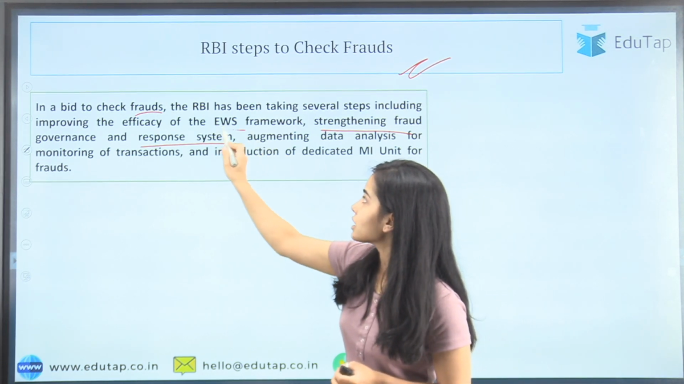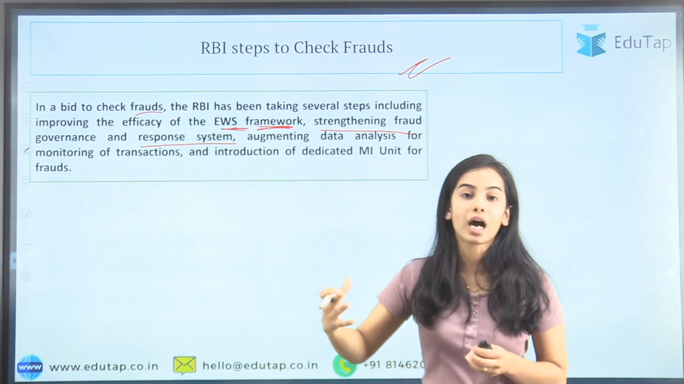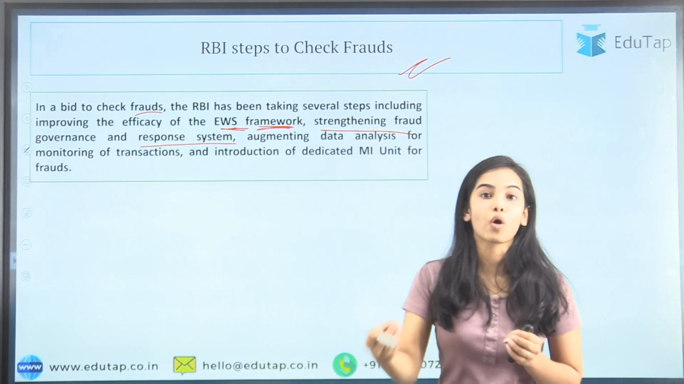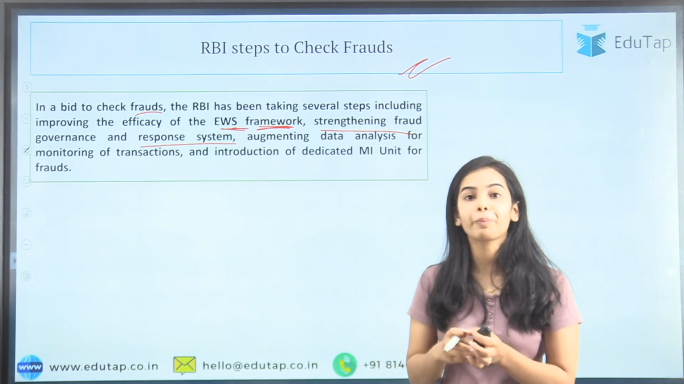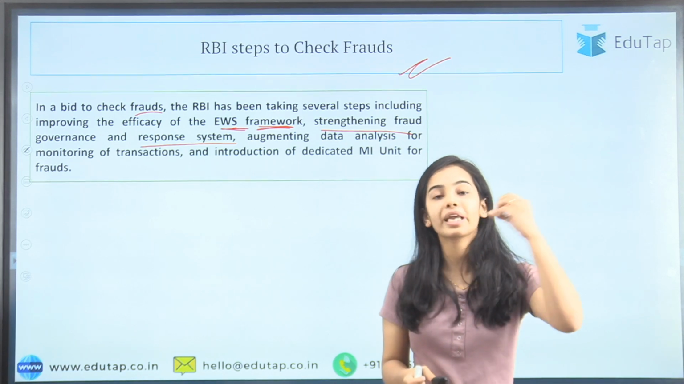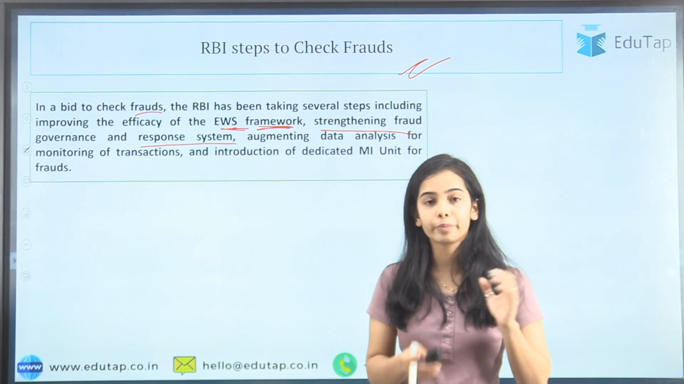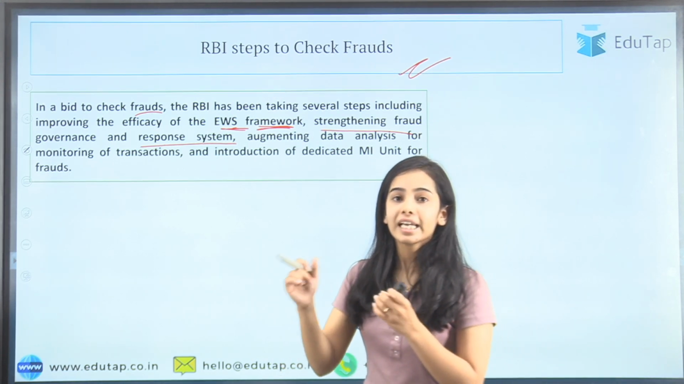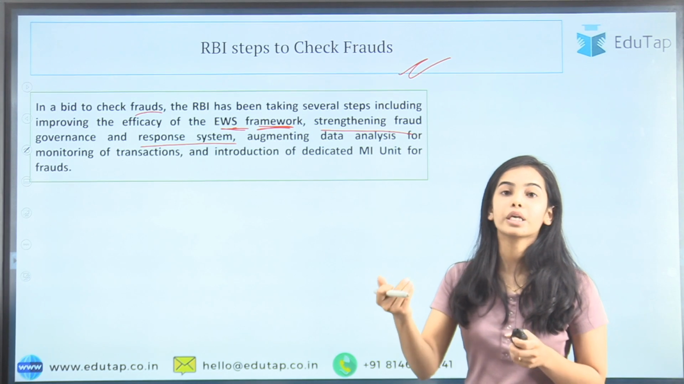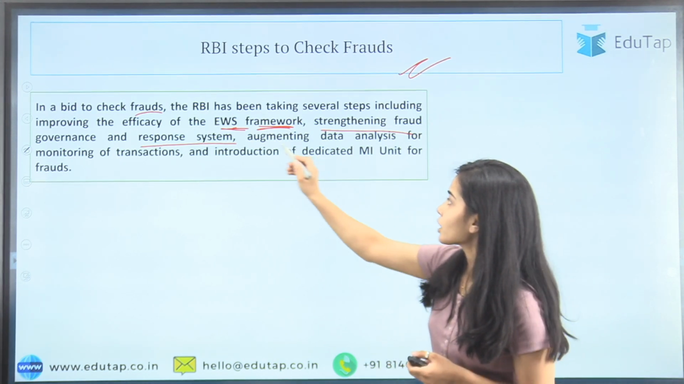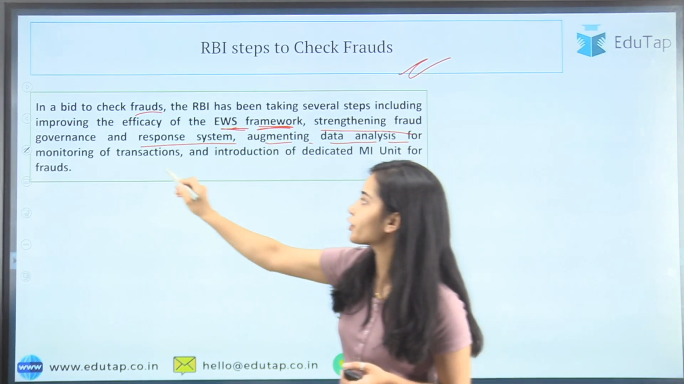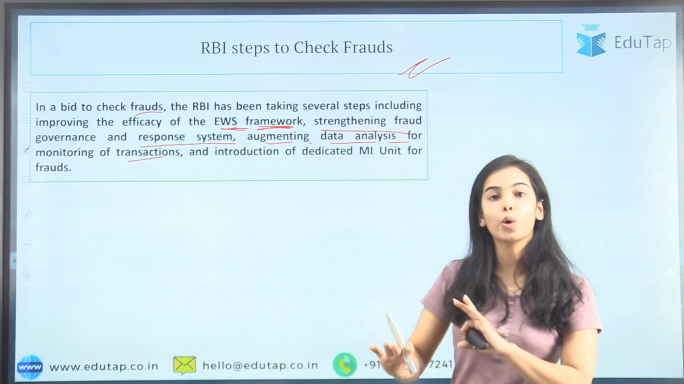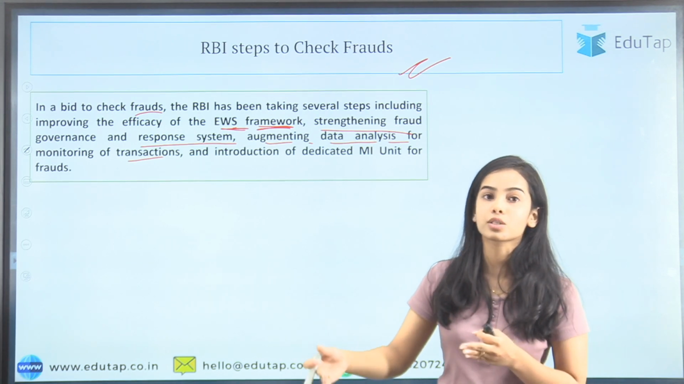Okay, so the warning signals framework has come into account, that there are warning signals that have been told by the RBI, that if the entity or the person is not paying the foreign bills or something, if the person is not regularly paying the interest, then those are the signals that the person is going to do some fraud. Augmenting data analysis for monitoring of transactions, so that the transactions are happening properly, that the payments are going properly or not, on regular intervals or not.